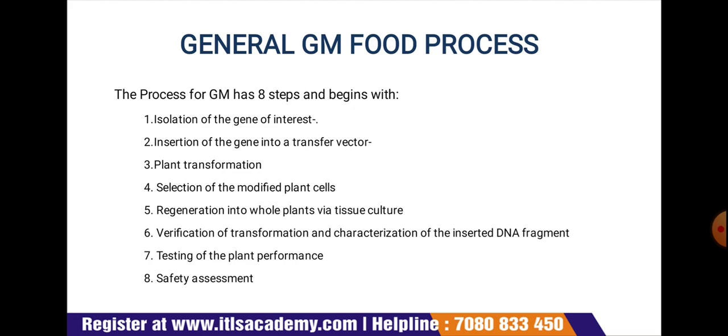Then the next step is the insertion of the gene into a transfer vector. In this, the desired trait is put into the plasmid so that it could be easily transferable. Next is the plant transformation. In this, the plasmid contained inside the Agrobacterium tumefaciens cells transfers the plasmid and new gene into the plant's chromosome.